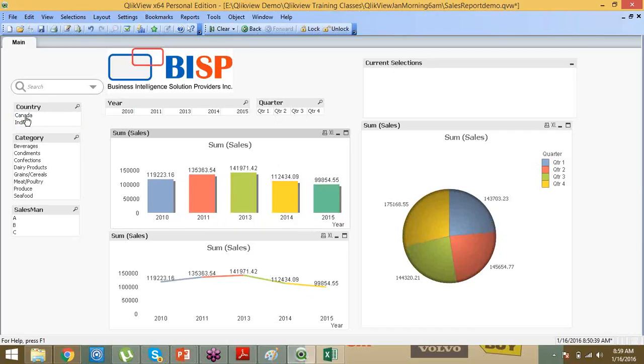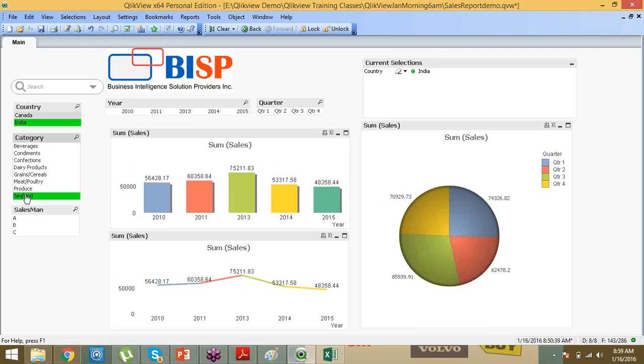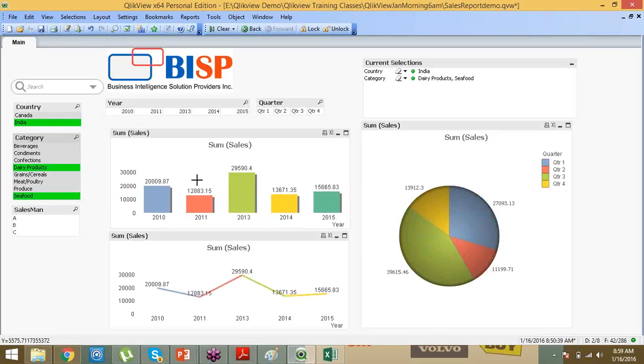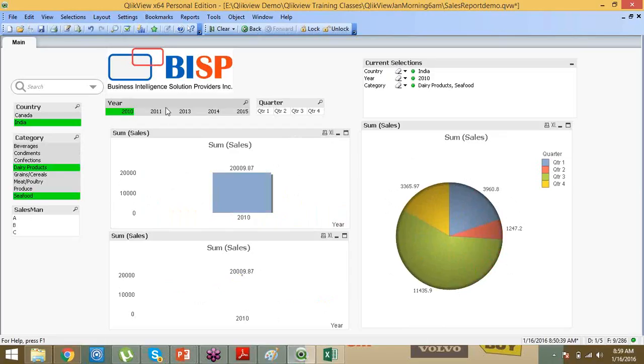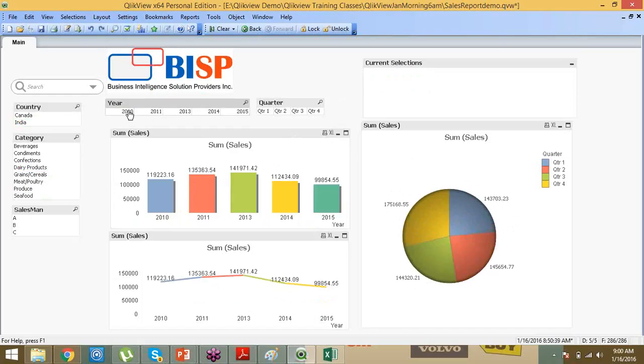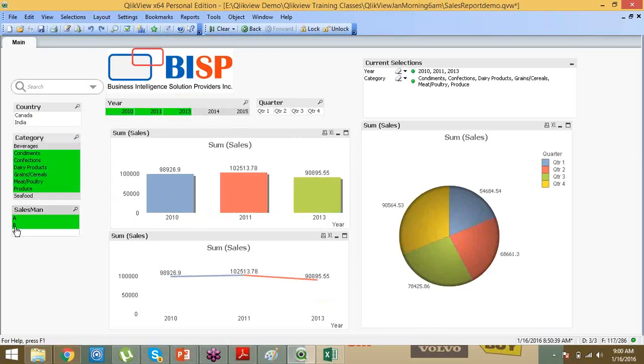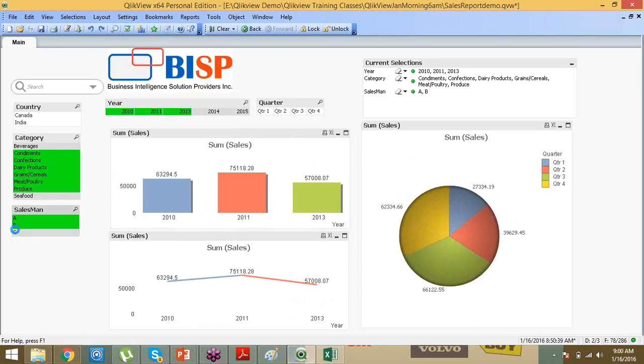Now you see, in India, in the seafood category and the dairy food products category, what are my sales? See, in seafood and dairy food, these are my sales. In the quarter, these are my benefits. Suppose I am interested in 2010, 2010 is this much. Simply drag 2010 to 11, and you can see what my sales are. All this we can explore. So in this way, in a short time, you are generating a dashboard. See, my selections are so easy. See, salesman A and B. I want to analyze A and B sales.